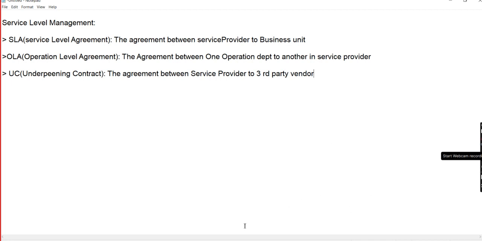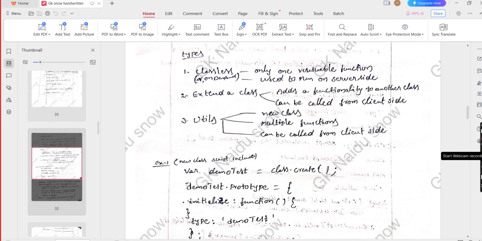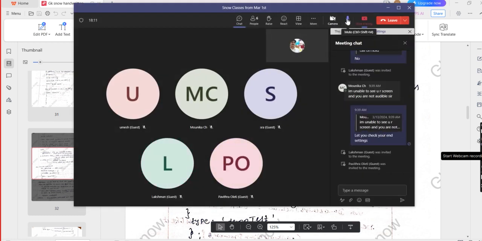So there is an agreement with the third party vendor. Okay, so that is there.